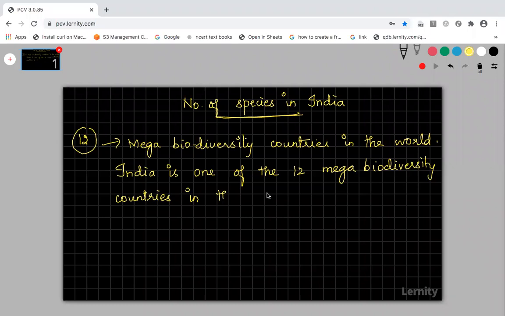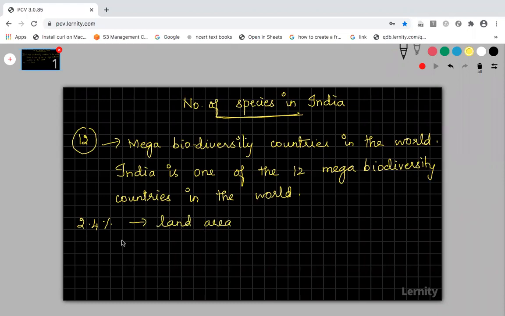Fine. Now, please listen. When you compare the geographical area of India in the world, it is said to be about 2.4%. India covers only 2.4% of the land area.